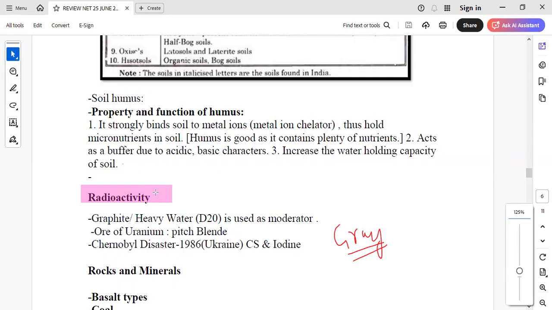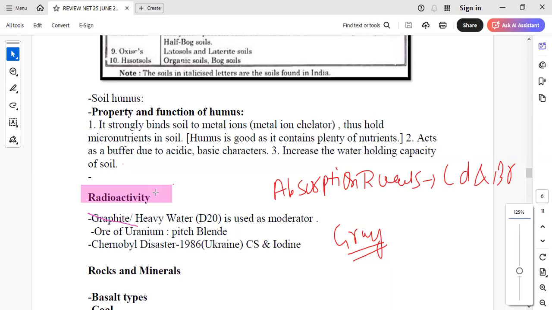In a nuclear reactor, we basically know that absorption rods are made up of cadmium and boron. But the examiner deliberately gave this statement that graphite or water can be used as absorption. No, because it is used as a moderator, right?